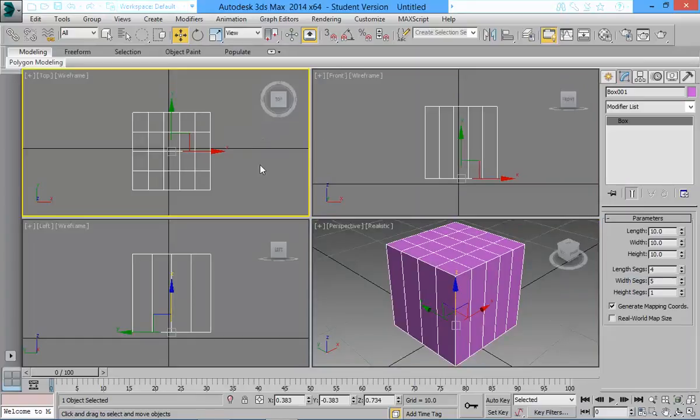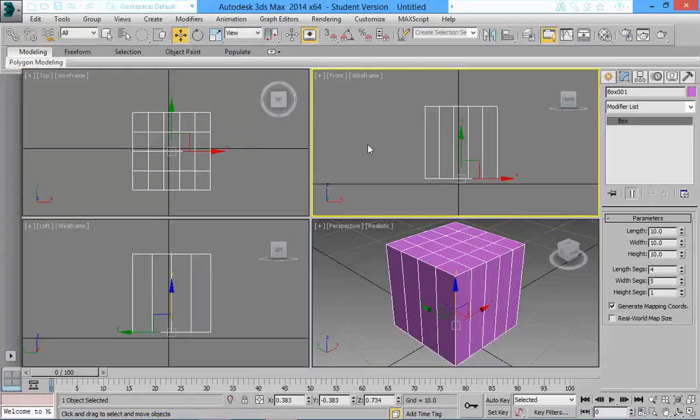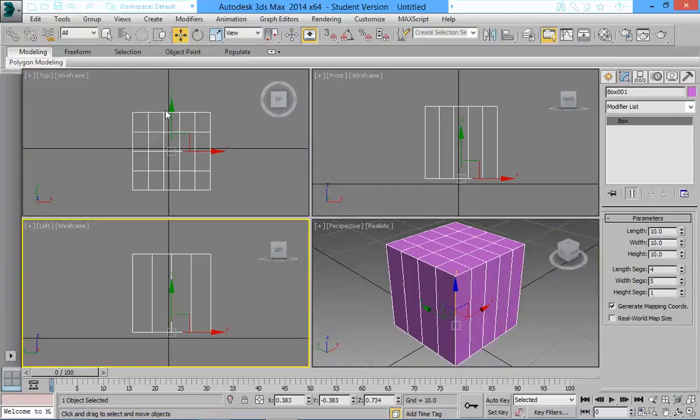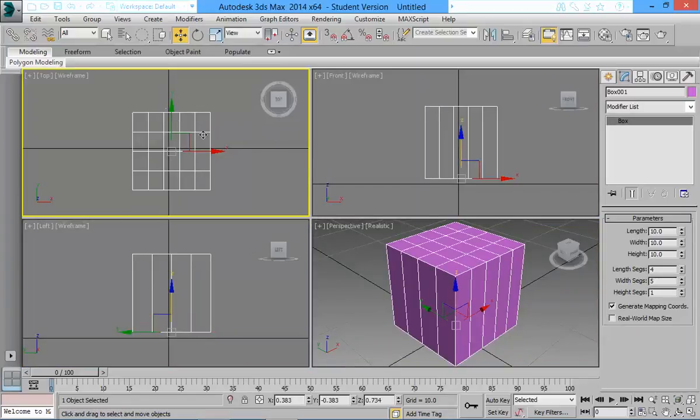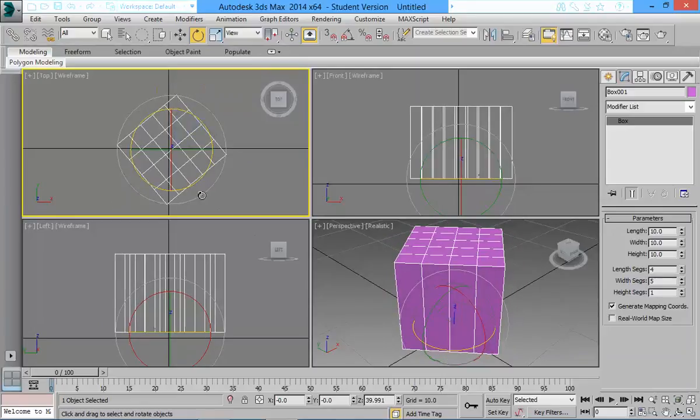Right click to change the viewport, because if you left click you will lose your selection. Once you change the viewport, hover over the axis to change it. Rotate is very typical. I would not come here to select my axis because it might select the wrong axis. So always, the way you drive a car, you take it from the top right or one of these quadrants, and you can rotate your object.